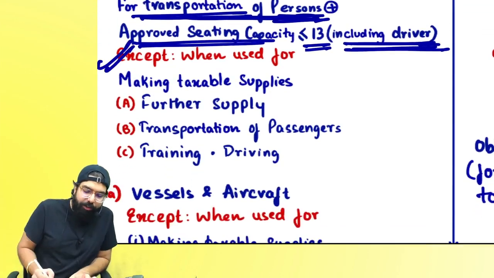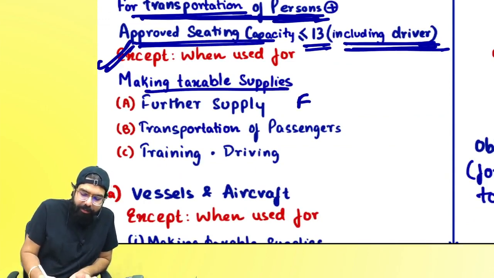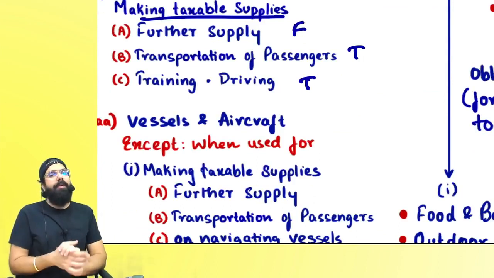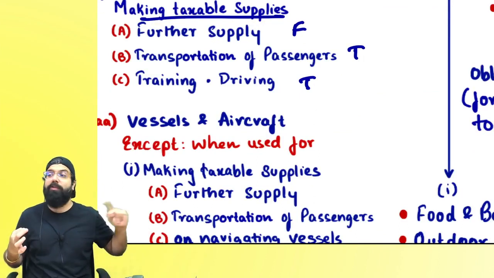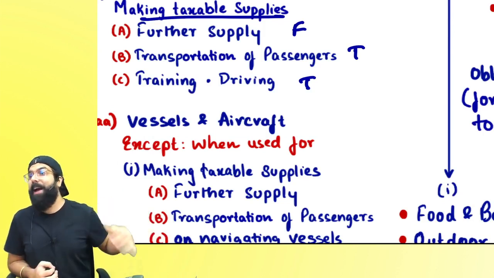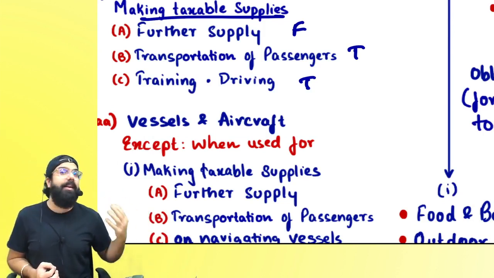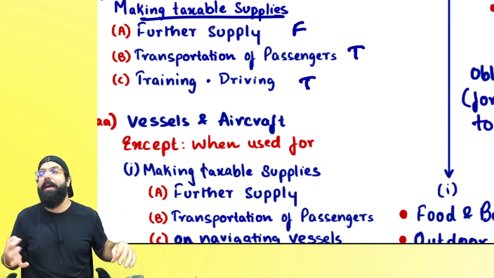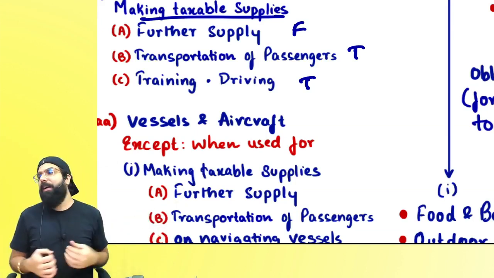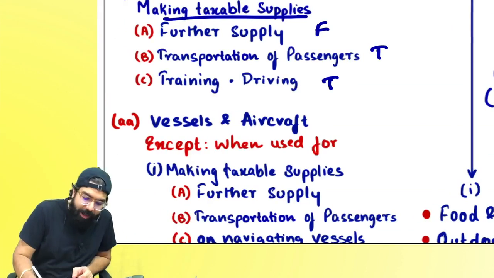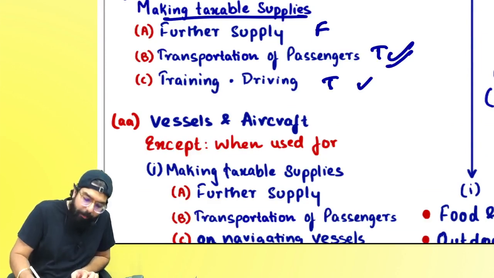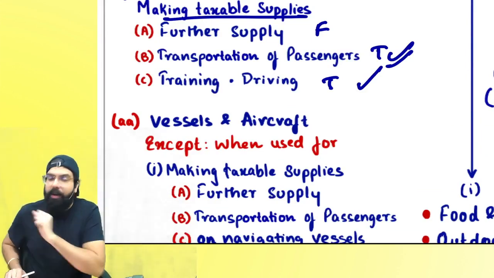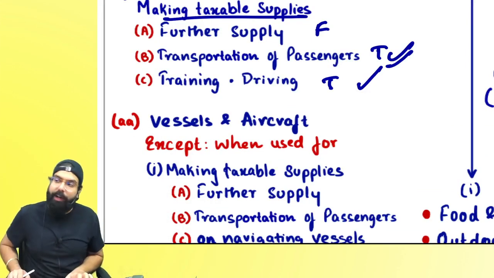But if you are using it for making taxable supply, which is further supply, transportation of passenger and training, then the credit shall be allowed. Remember always, if you buy a car to sell a car, or buy a car to supply, meaning lease a car. Supply can be sale, transfer, barter, exchange, lease, rental, license, disposal. Buying a car to sell a car, credit allowed. Buying a car to rent a car, credit allowed. Buying a car to lease a car, credit will be allowed. Buying a car to provide transportation of passenger, also credit will be allowed. Buying a car to give training, basically buying a motor vehicle means two-wheeler, four-wheeler. All this to give training also, credit will be allowed.